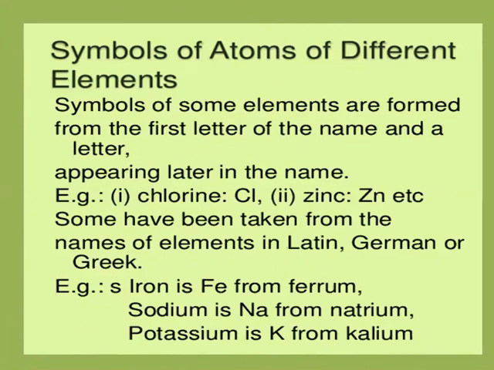So when we say the symbols of elements, it means the symbols of the atoms of the elements, because elements are made up of atoms.